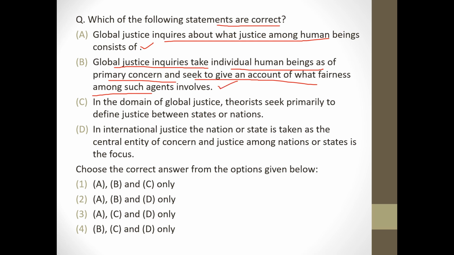In the domain of global justice, theorist seeks primarily to define justice between states and nations. Wrong. In international justice, the nation or state is taken as the central entity of concern and justice among the nations or states is the focus. Correct. So answer will be option 2.